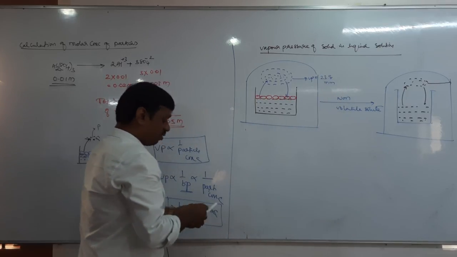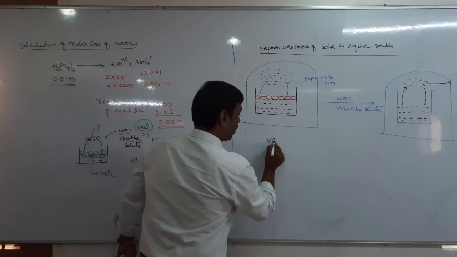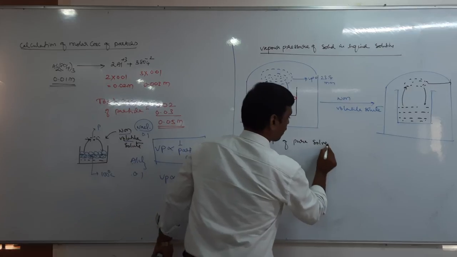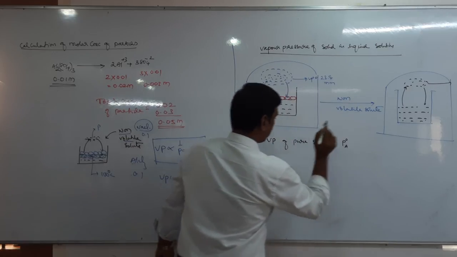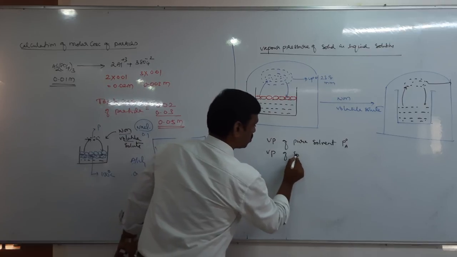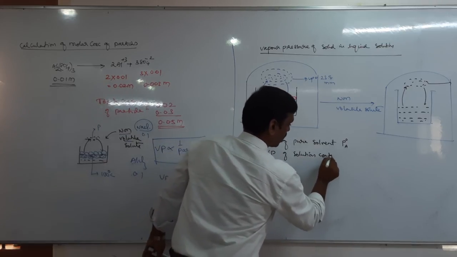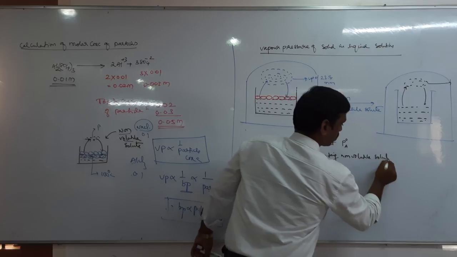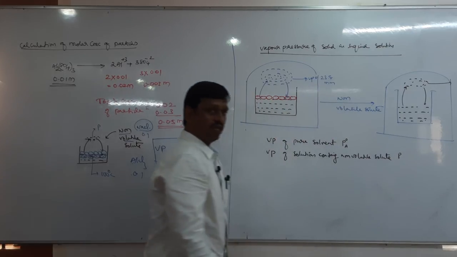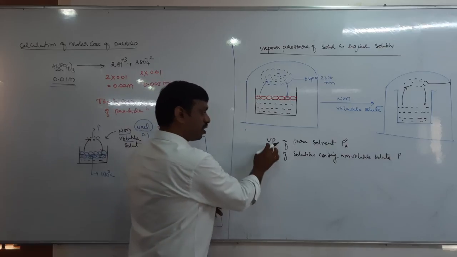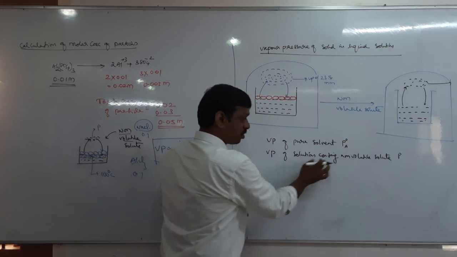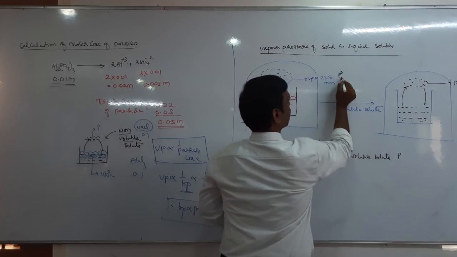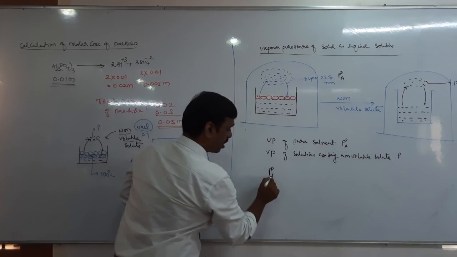So now let us take the vapor pressure of the pure solvent as P0 A, and the vapor pressure of the solution containing non-volatile solute as P. Then among P0 A and P, which is greater?